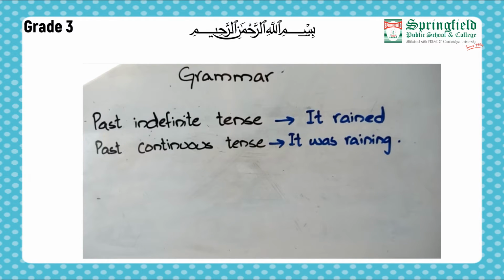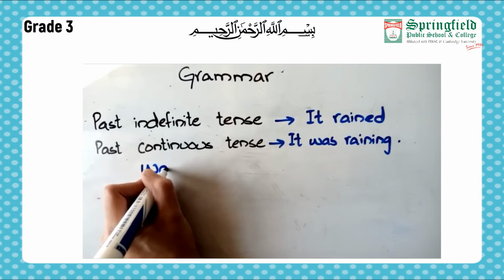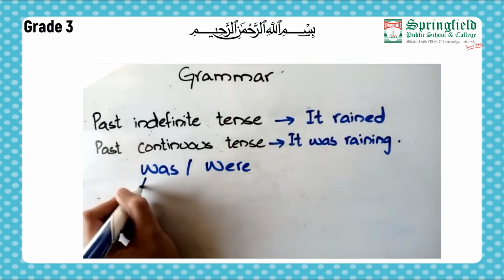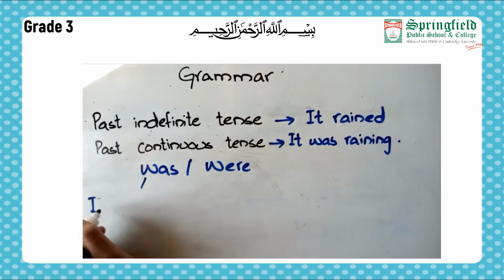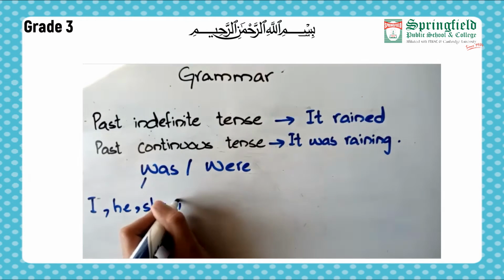So students, I hope you all remember that whenever we are talking about past tense, we use the helping verbs was and were. So, have you got any idea how we are going to use these was and were? Yes, so was is used with I, he, she and it.